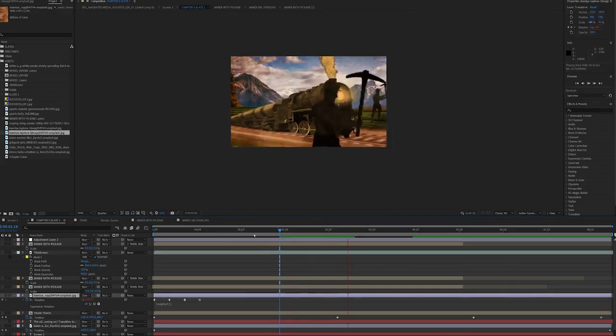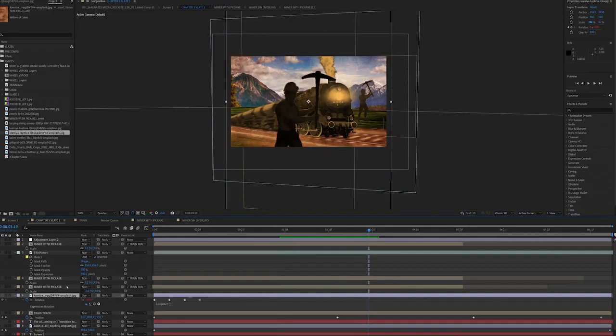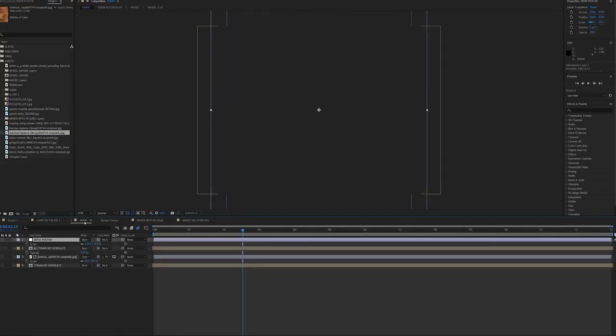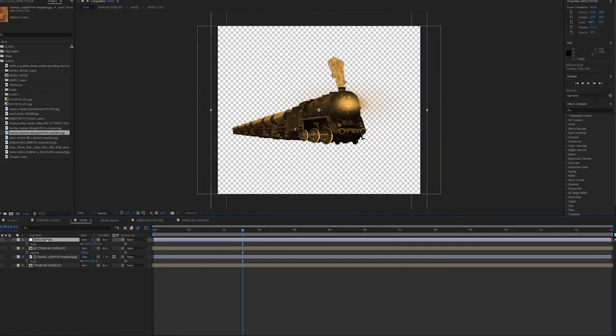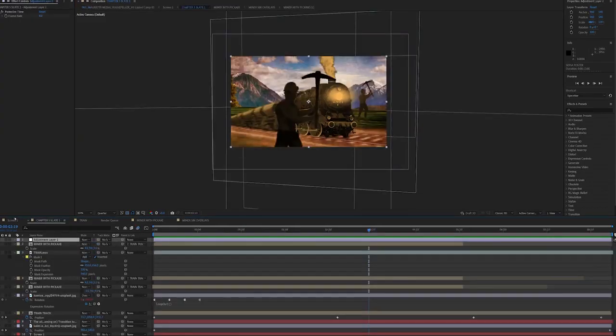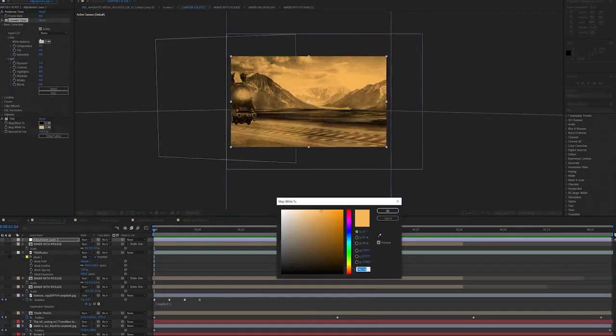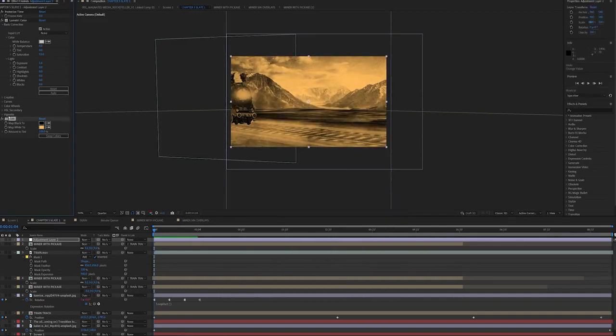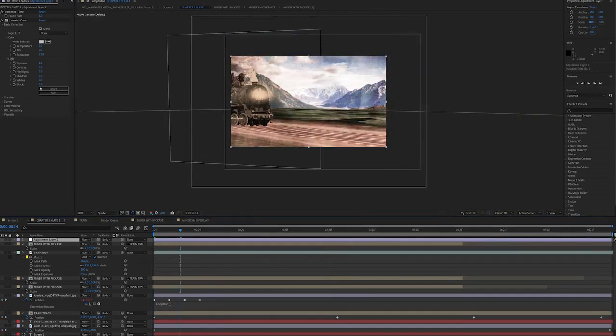So I do still think there's maybe too much saturation in the scene, so I think I will add an adjustment layer just to unify the colors a little bit more, maybe make them a bit more sepia. And I think the best thing I can do is just take the adjustment layer from my train layer, which I've already done, and put that over everything. And so we might just want to tweak it a little bit to match the setting.